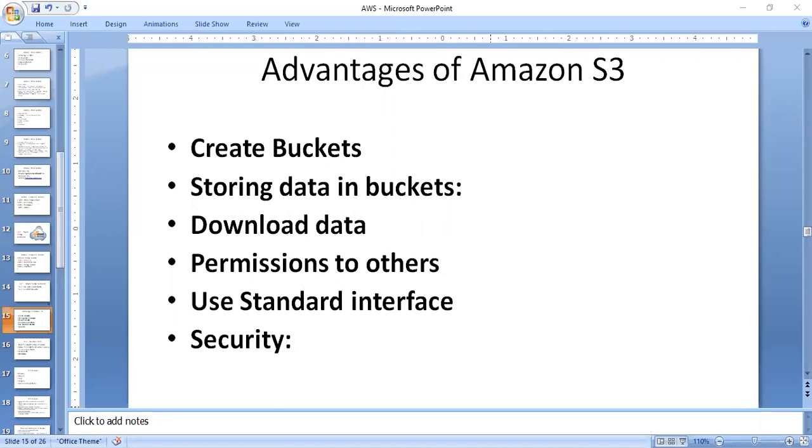The next important one is downloading data. How can you download data? You can download your data from the bucket. You place data in a bucket, and then you can download that information from the bucket. You can also give permission to others to download the same data. The permissions can be group permissions, user permissions, or permissions for all. For example, I give read, write, and execute permission for the user.